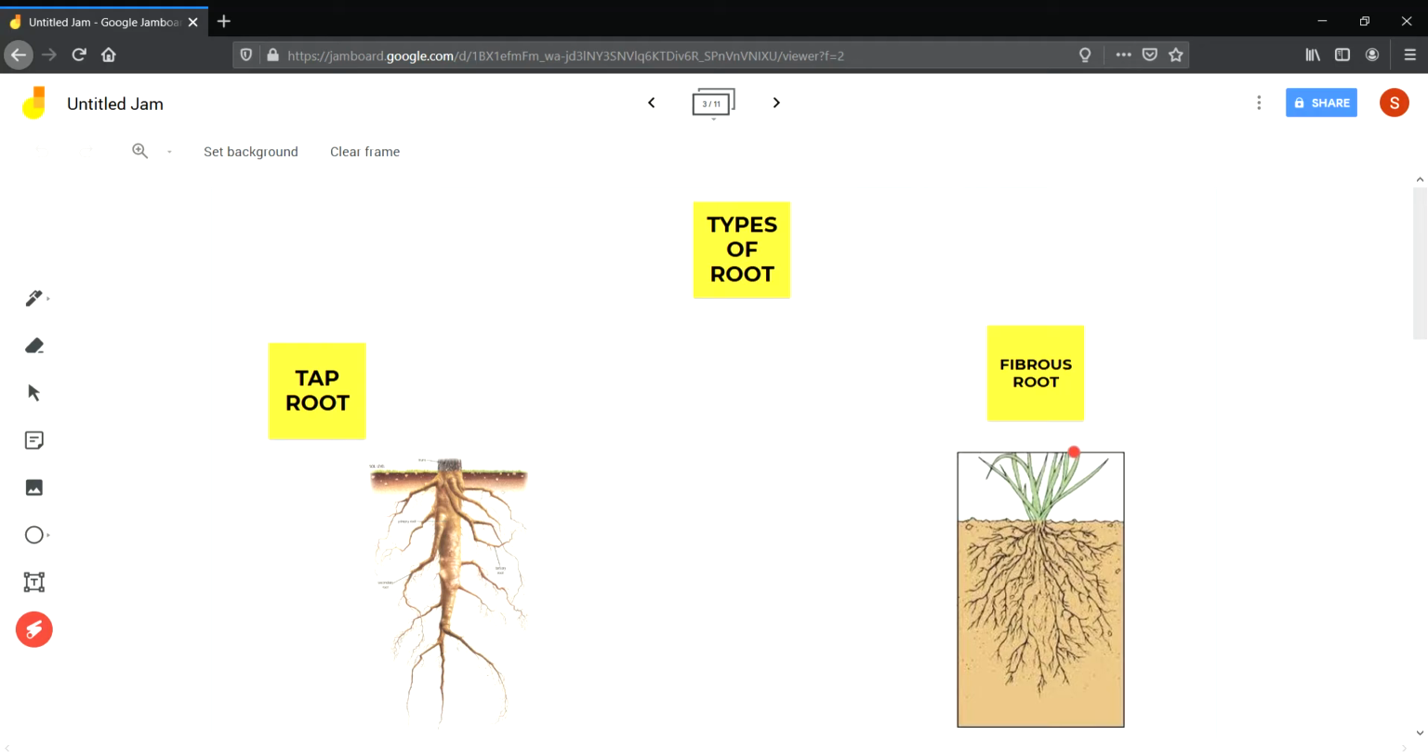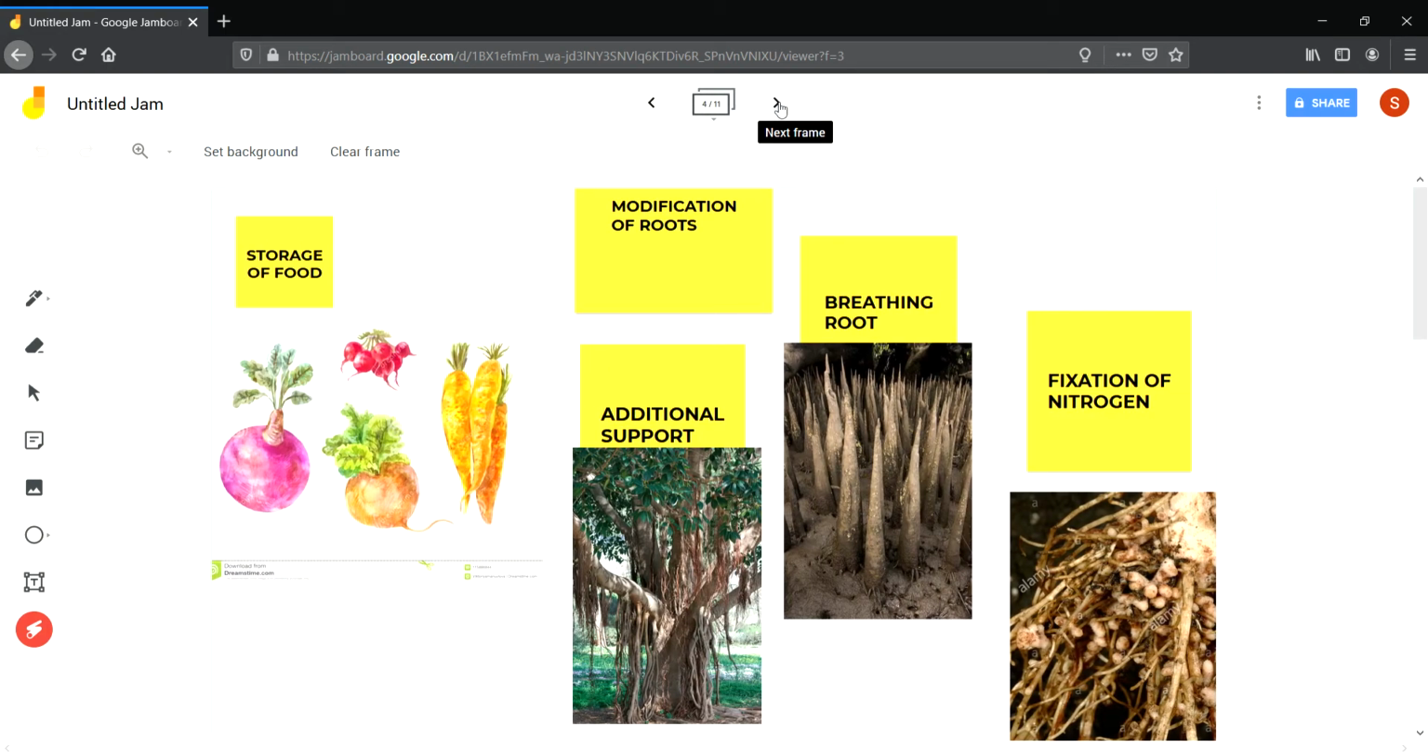And what is a fibrous root? See, this is a fibrous root. In a fibrous root, there is not a single root. A bunch of roots arises from the ground, and so they are called fibrous roots. What are the functions of the root? The functions of the root are that it fixes the plant in the ground, it absorbs water and minerals from the soil, and it prevents soil erosion.